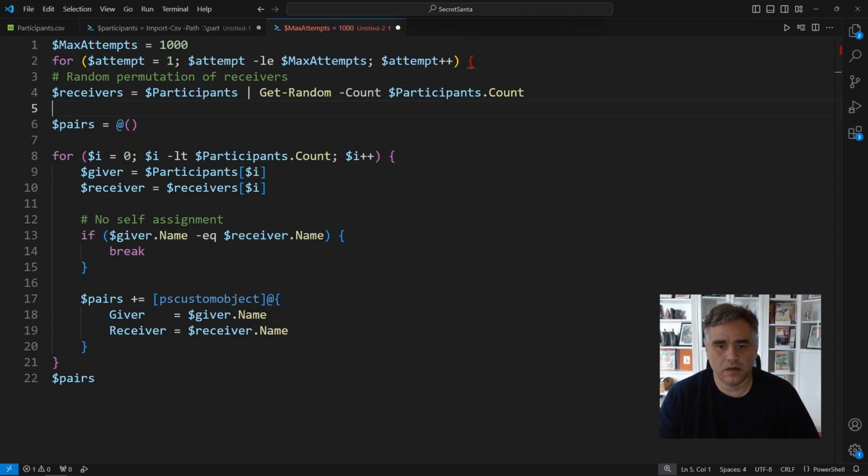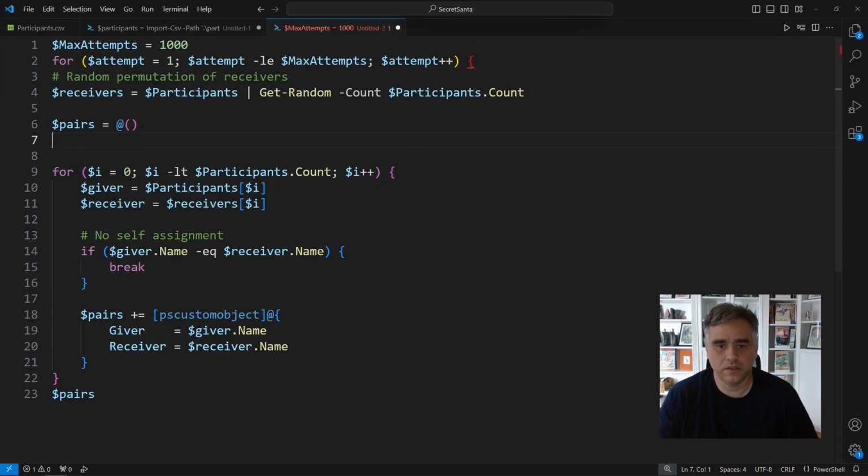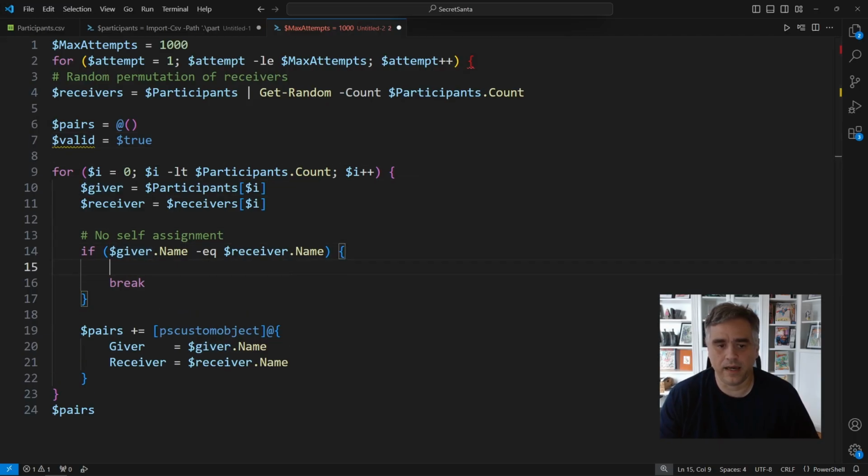Right after we build our list of pairs for a given shuffle, we introduce the new variable valid equals true. The idea is we'll assume this attempt is valid unless we catch it breaking a rule. If we hit self-assignment, we flip valid to false, so we know that this shuffle is bad and we need to try again. Now, inside the giver name check, we do more than just break. We set valid equal to false. That gives us a way to remember that this entire attempt failed due to self-assignment. So we break out of the inner pairing loop, and then we check valid. We'll know that this run isn't acceptable and we should shuffle again.